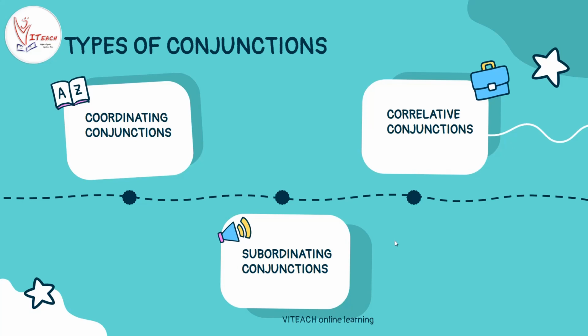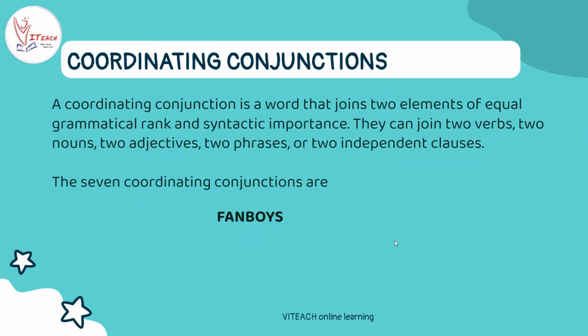So there are three types of conjunctions. First is coordinating conjunction, second is correlative conjunction, and third is subordinating conjunction. So what are coordinating conjunctions? Coordinating conjunctions are words which join two elements of equal grammatical rank. What is equal grammatical rank? Basically, we can understand that it is of similar type. For example, it can connect two verbs, two nouns, two adjectives, two phrases or two independent clauses.